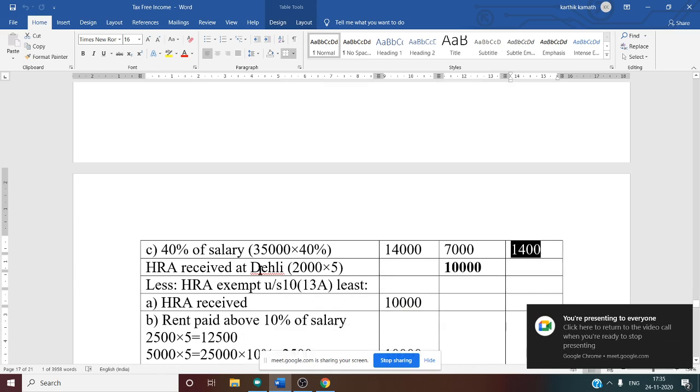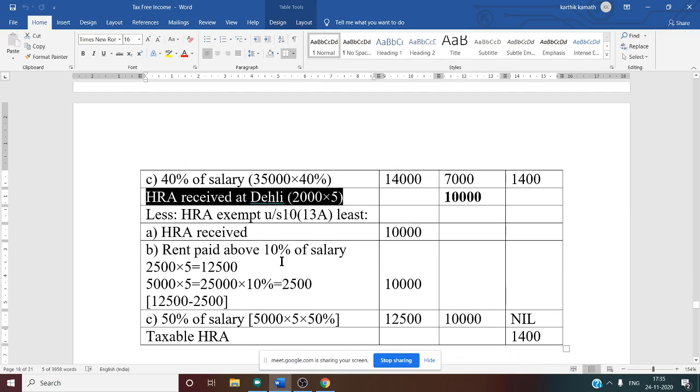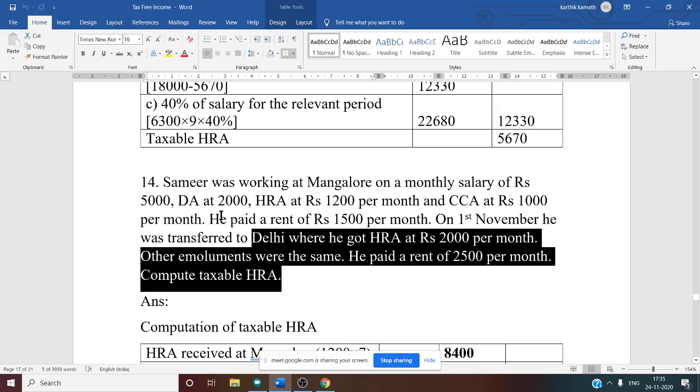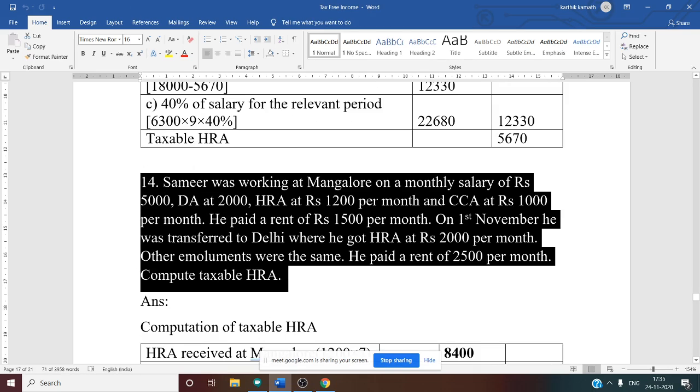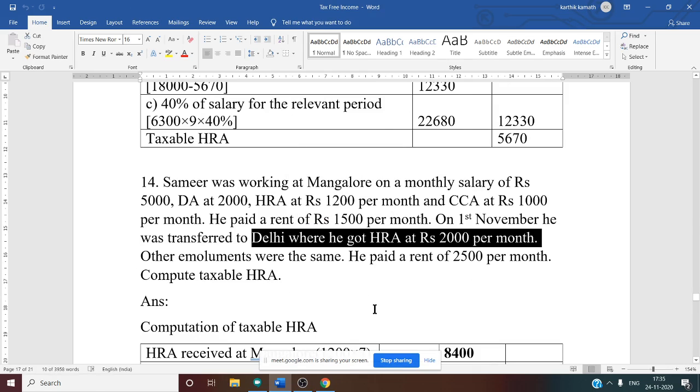Now next we have to calculate HRA for Delhi. So HRA received at Delhi. Mangalore was 7 months, so now Delhi how many months? 5 months. But HRA received changes. HRA received for Mangalore is 1,200, whereas HRA received for Delhi is 2,000. So the receipt of HRA amount is changing. Other things are same.